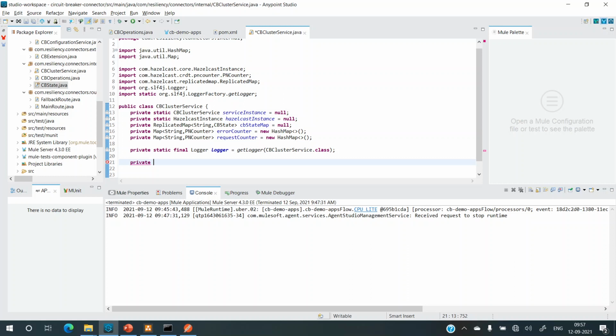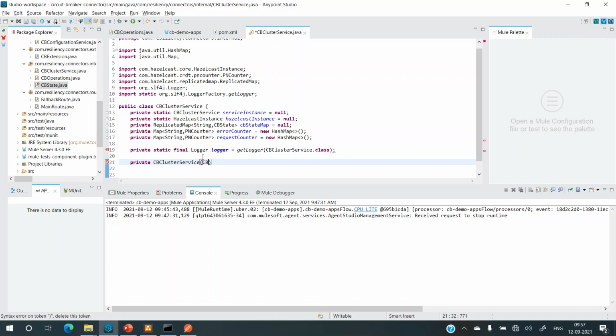Access to create the instance can be given only through a single method that we expose, so no one can initialize it externally. So let's create a private constructor, and this will take CB config params, the config params that we created previously.